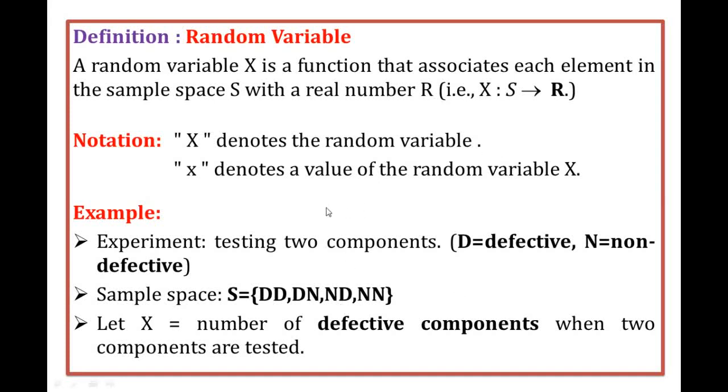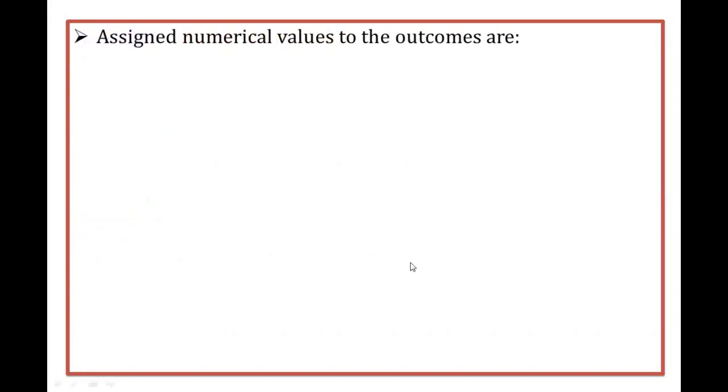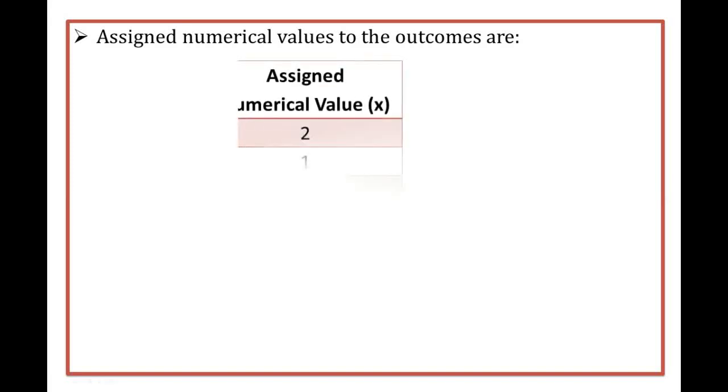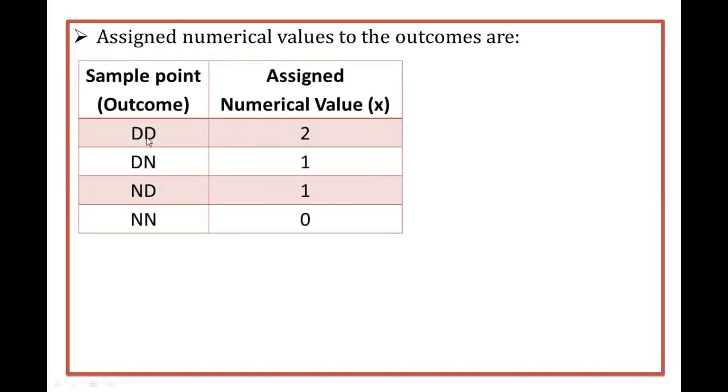Okay, what is our first assigned value? First sample space: both lights are working, defective, defective. So if we get our random variable, it is 2 marks. First one is working, second one is working, so we consider the random variable as 2 marks. Now you see the assigned numerical values of our sample space. Both are DD, so you get 2 marks. Assigned numerical value is 2.